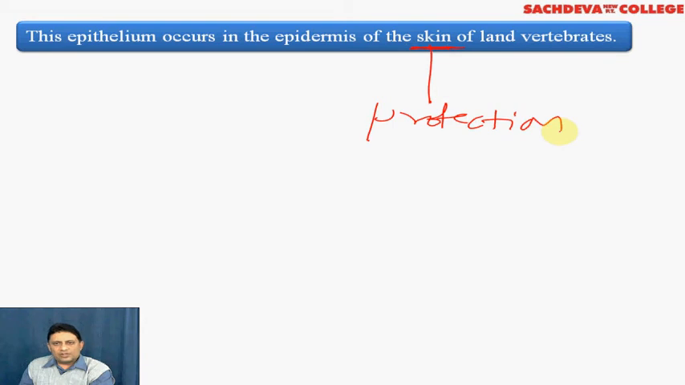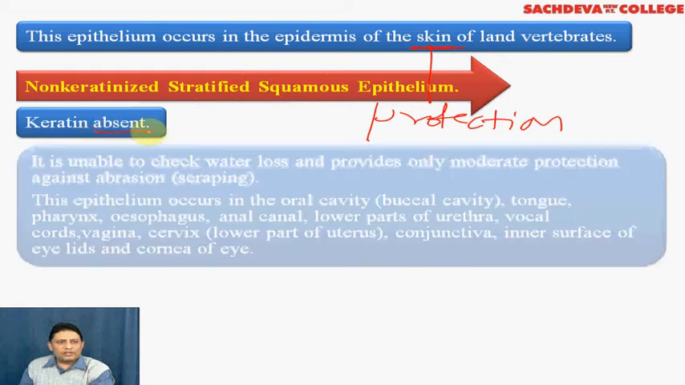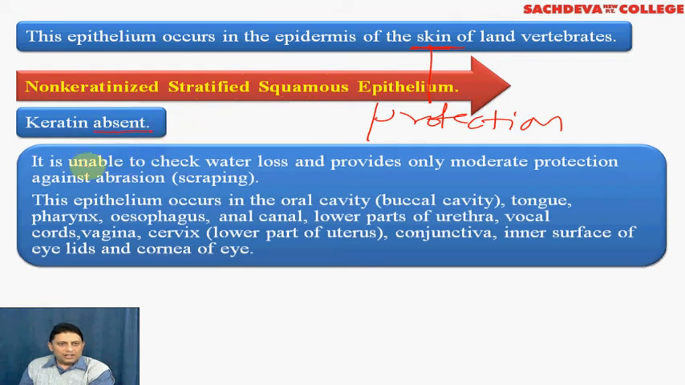from microorganisms. Coming to non-keratinized stratified squamous epithelium, the cells are similar to keratinized stratified squamous epithelium, but the important point of difference is that keratin is absent. The waterproofing substance is absent. Therefore, it is unable to check water loss and also provides only moderate protection against abrasions. It is present in buccal cavity, tongue, pharynx, esophagus, anal canal, lower part of urethra, vocal cords, vagina, cervix, conjunctiva, inner surface of the eyelids and cornea of the eye.